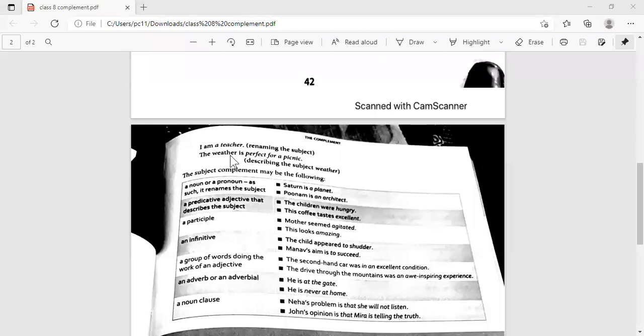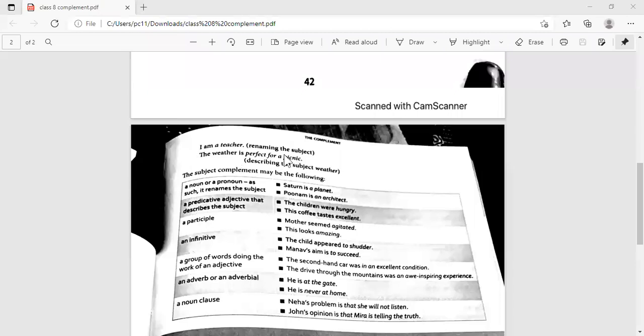Now, of course, so here, what is a teacher? It is a complement. It is giving us more information. What is it giving us more information about? I. It is giving us more information about I. Who am I? A teacher. Clear? Yes.